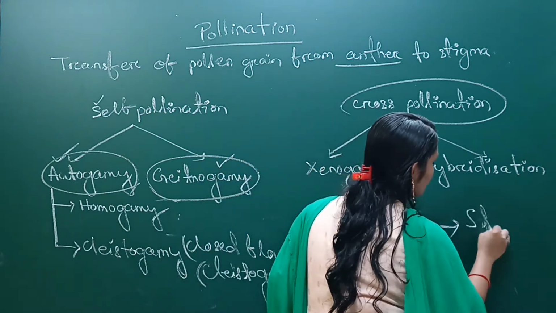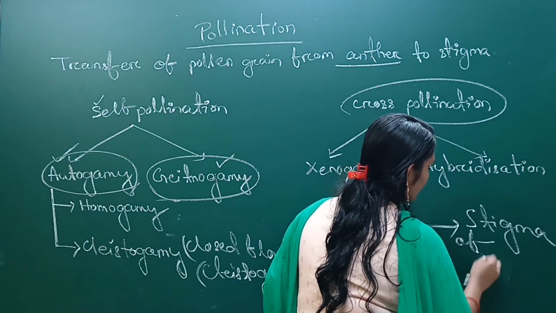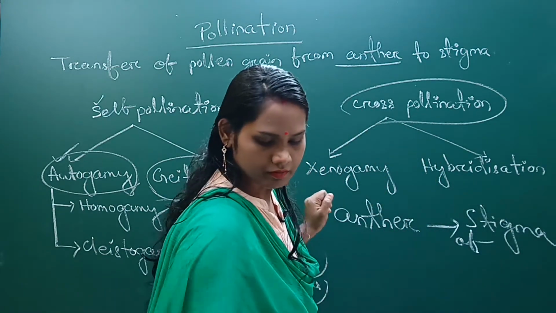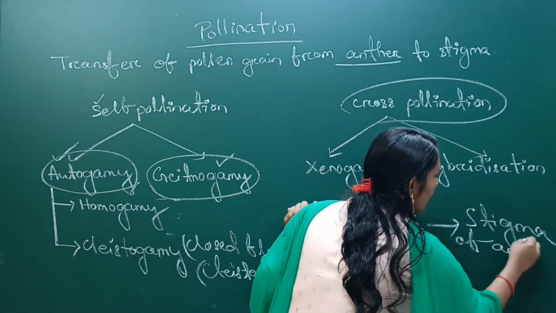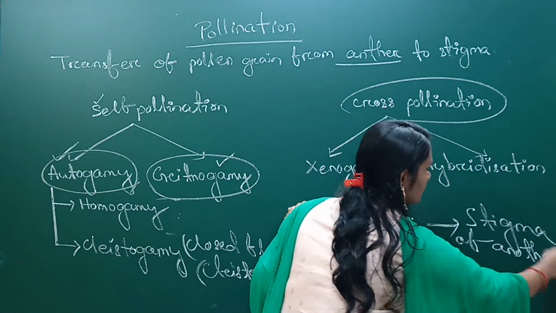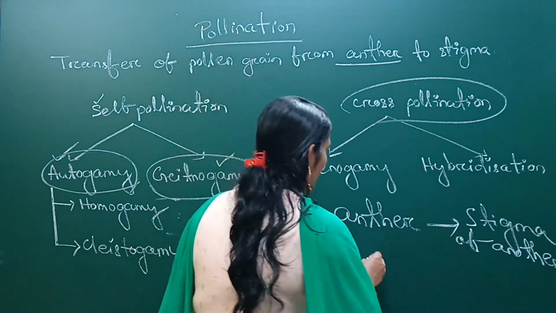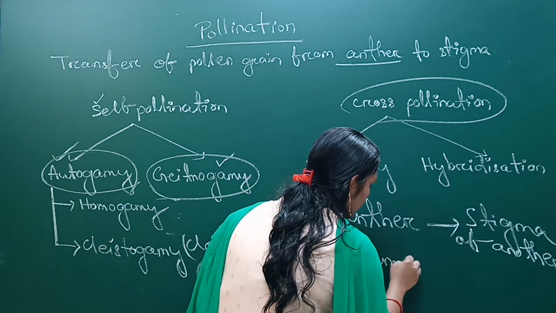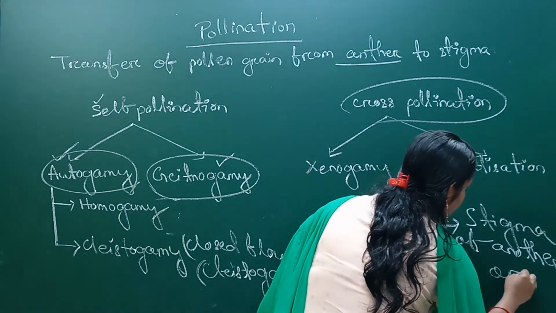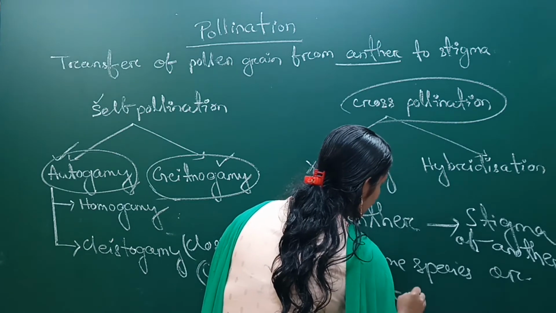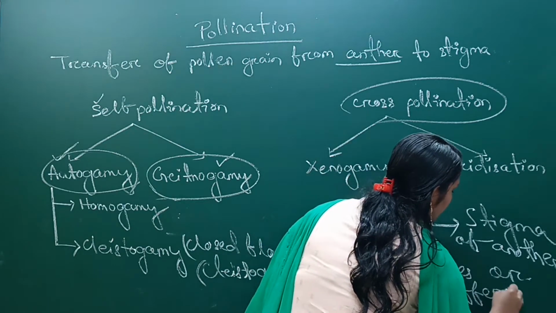Cross pollination means if the anther of one flower lands at the stigma of another flower, of a different mother plant. Either it is the same species or it is a different species.